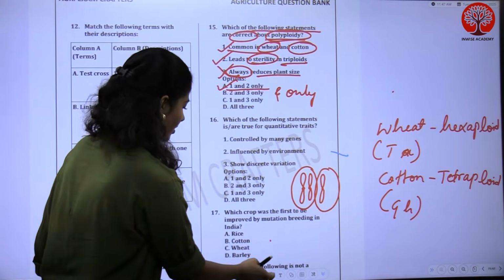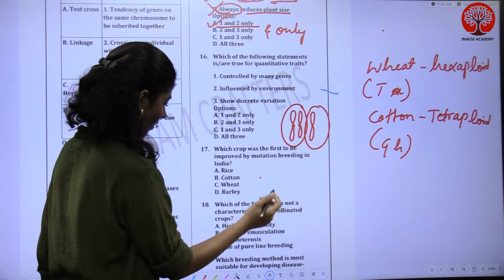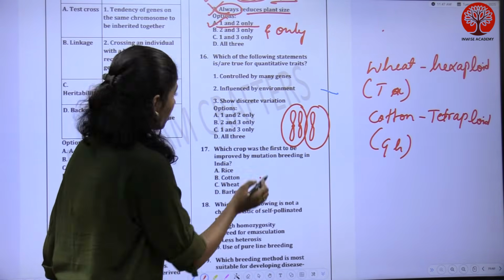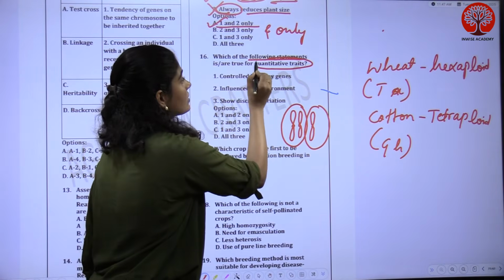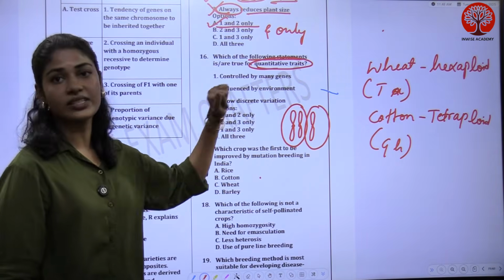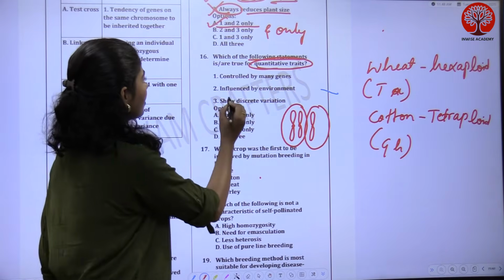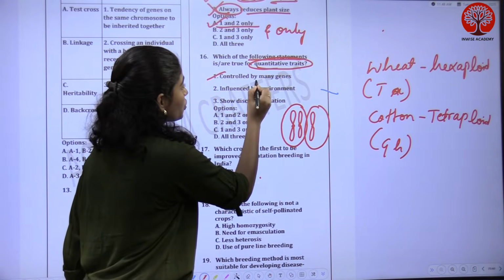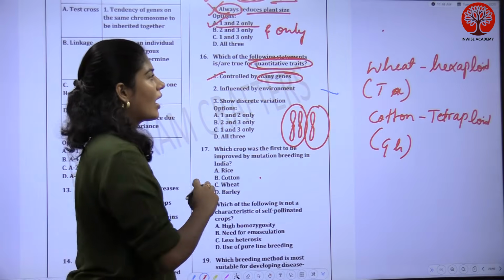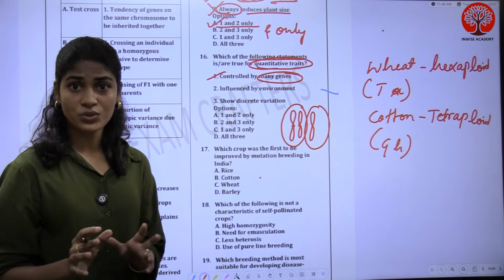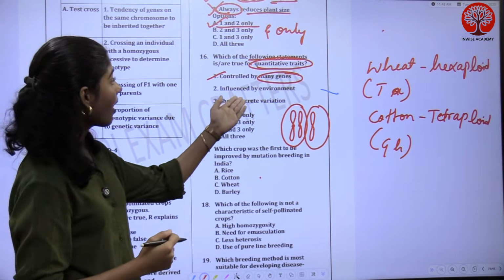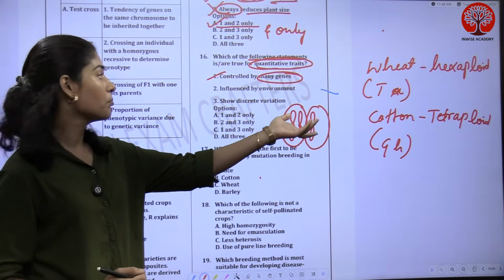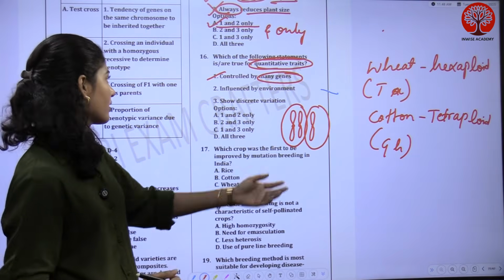So the next question is, which of the following statements are true for quantitative traits? They're asking about quantitative traits. Okay, statement 1: controlled by many genes. I think by now you should know the characteristics of quantitative traits. They are controlled by many genes, polygenic.